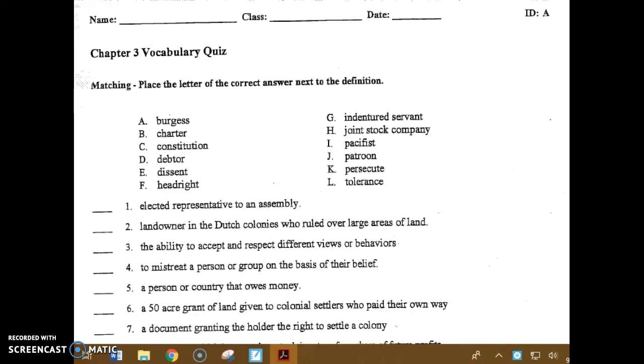Here's your list of words. A. Burgess. B. Charter. C. Constitution. D. Debtor. E. Descent. F. Headright. G. Indentured servant. H. Joint stock company. I. Pacifist. J. Patroon. K. Persecute. L. Tolerance. Number 1. This is an elected representative to an assembly.